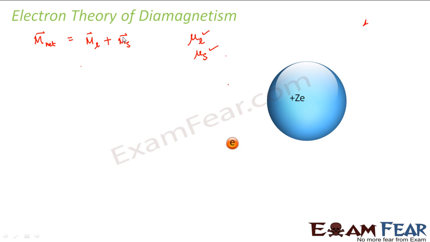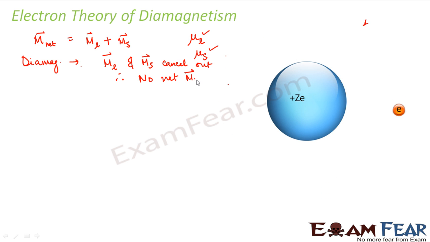When we talk about a diamagnetic substance, in a diamagnetic substance this mu L and mu S, that is the orbital magnetic moment and spin magnetic moment, cancel each other for every atom. As a result, the atom has no net magnetic moment.